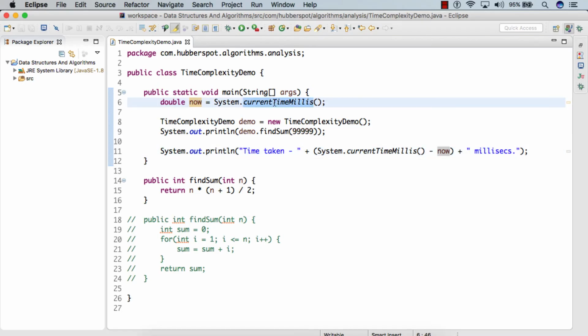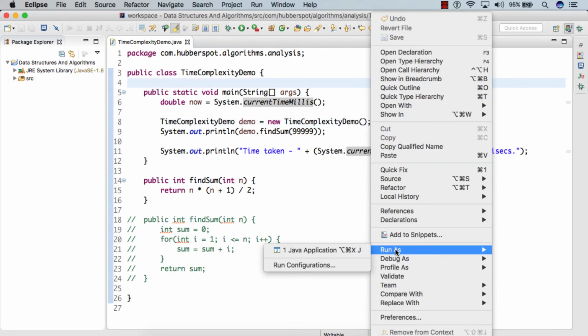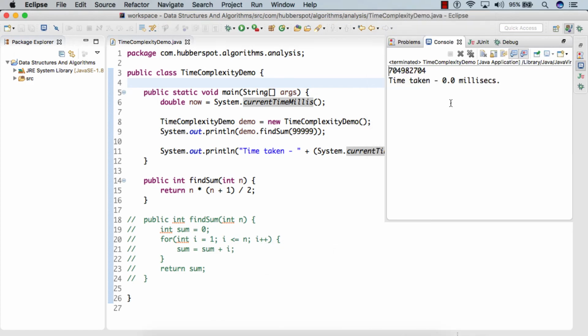And if you see, it gives the time in milliseconds. If we run this algorithm with a very large value of n, you will find it takes almost no time, because this is only a single statement where we are providing the value of n into this mathematical formula. So if I run this, this is the sum of the first n natural numbers for 99,999, and you can see the time taken is almost 0 milliseconds.